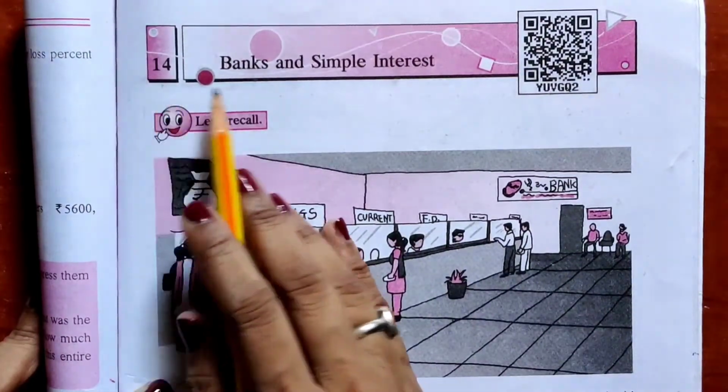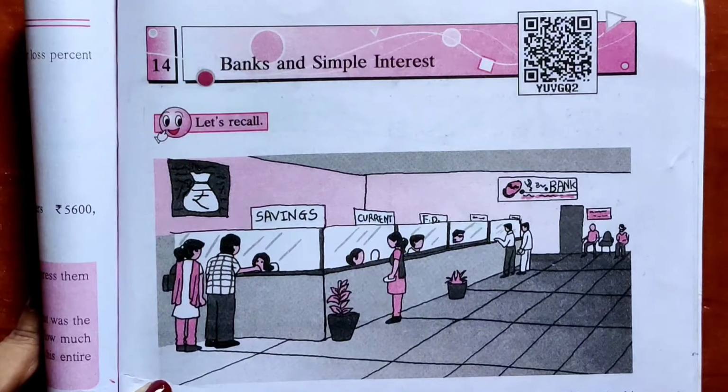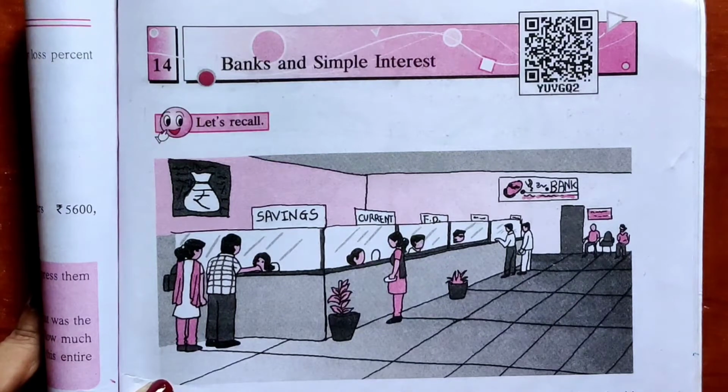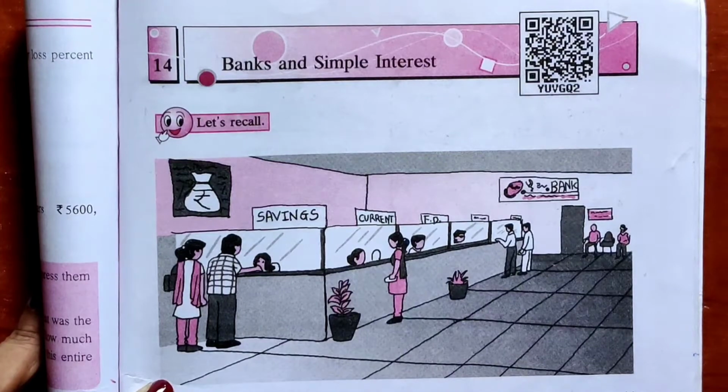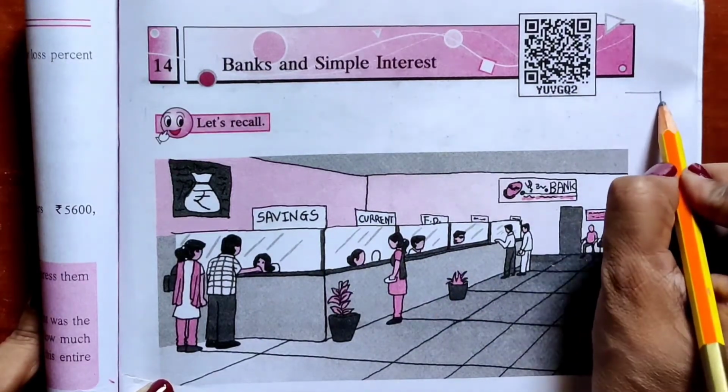So, chapter number 14, banks and simple interest. Children, what are we going to study in this chapter? You all must have the habit of saving money. Sometimes you get money from your parents as a reward for your work. Sometimes guests come to our house and give us money as a token of love. So what do you all do? You put it in a piggy bank.